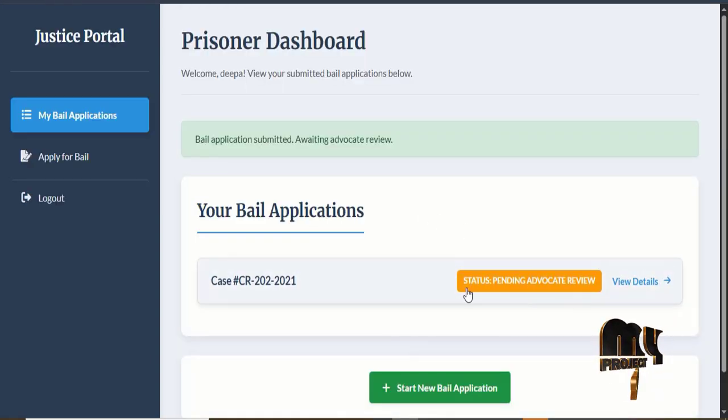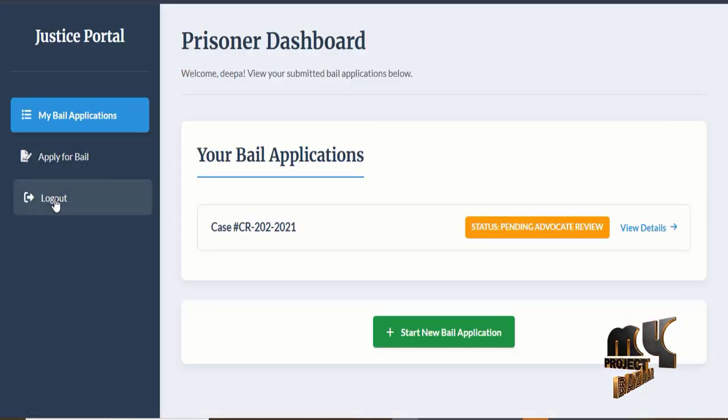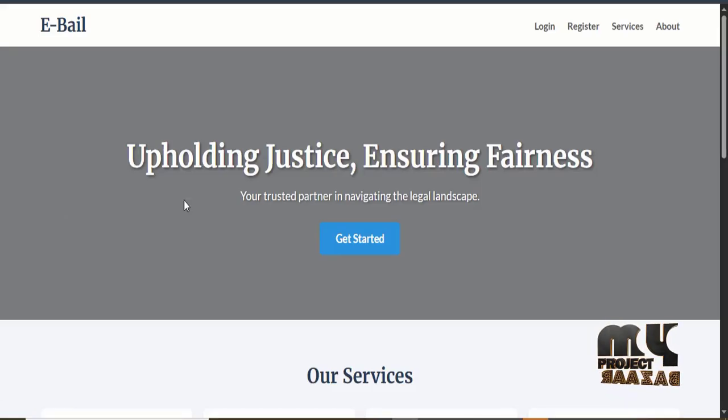It is submitted, and the status is shown as pending advocate review. View details will show the details with the current status also. Back to the dashboard, and finally log out. Come back to our home page. This is the output for the prisoner's module.